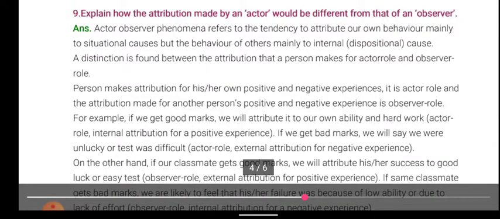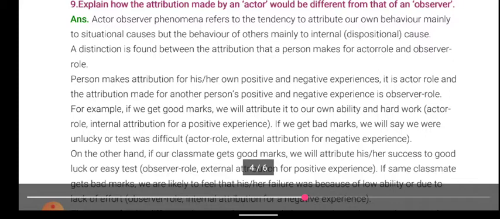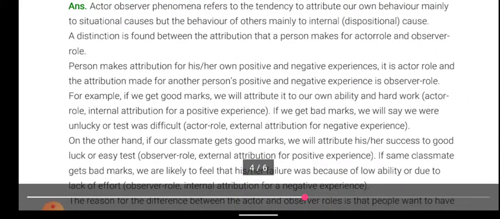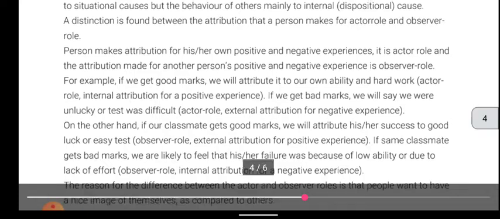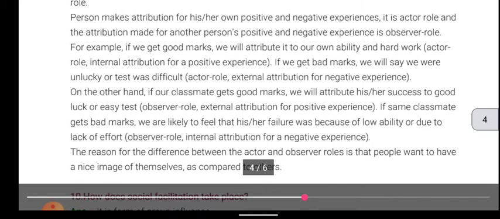Explain how the attribution made by an actor would be different from that of an observer. Actor-observer phenomenon refers to the tendency to attribute our own behavior mainly to situational causes, but the behavior of others mainly to internal, dispositional causes. A distinction is formed between the attributions that a person makes for actor role and observer role. When a person makes attributions for his or her own positive and negative experiences, it is actor role, and the attributions made for another person's positive and negative experiences is observer role.